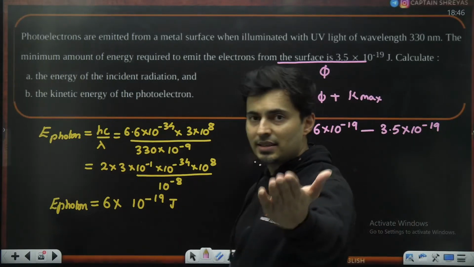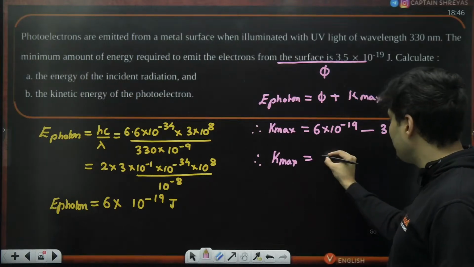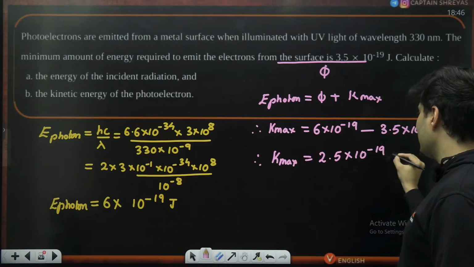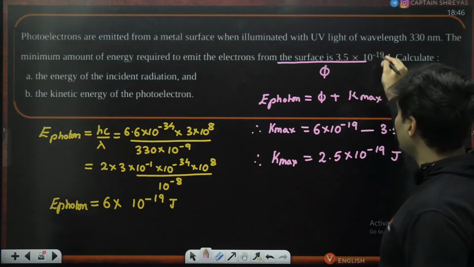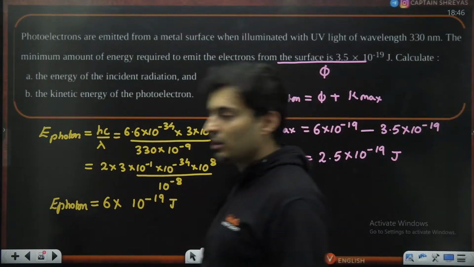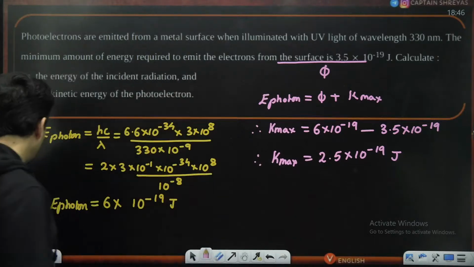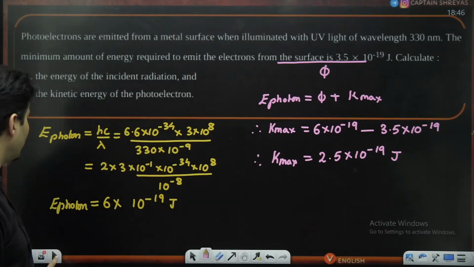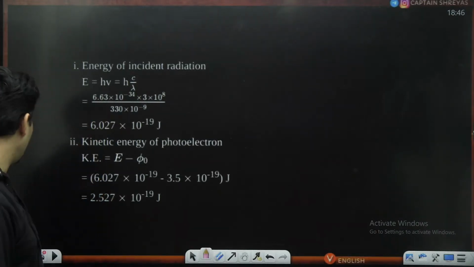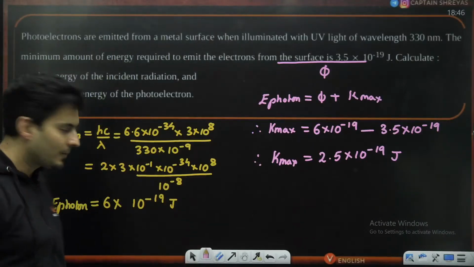Everyone, yes, what is the answer? 6 minus 3.5. That's just going to be 2.5 into 10 to the power minus 19 joules. Since everything is in joules here, leave the answer in joules, don't convert it into electron volt. It is okay, just leave it as joules only. So 6 and 2.5 should be the answer. Yeah, 2.5 and 6. Perfect. Exactly. We got the answer.